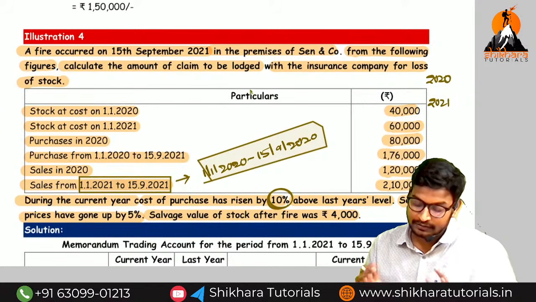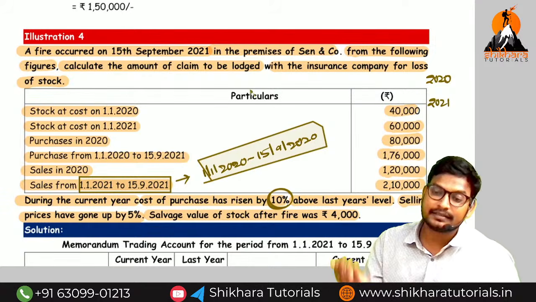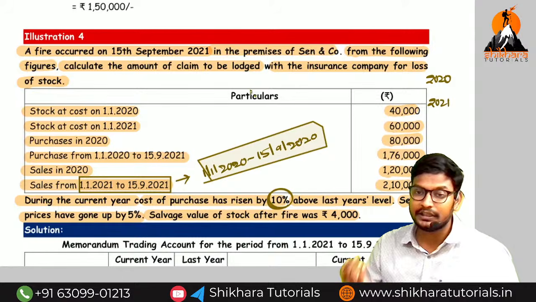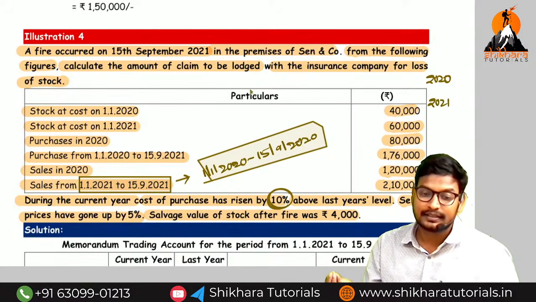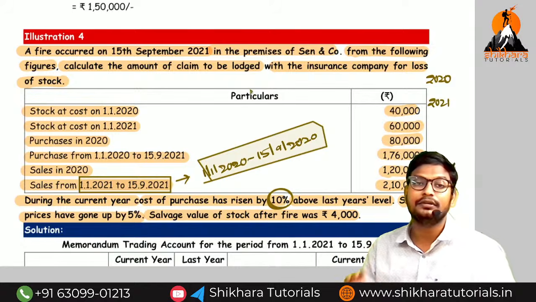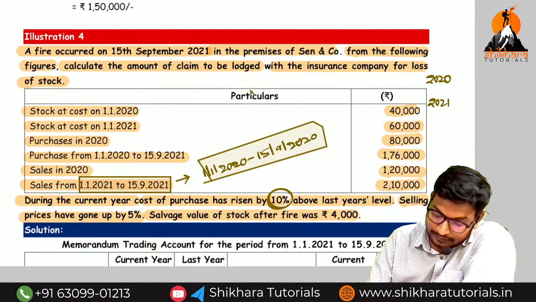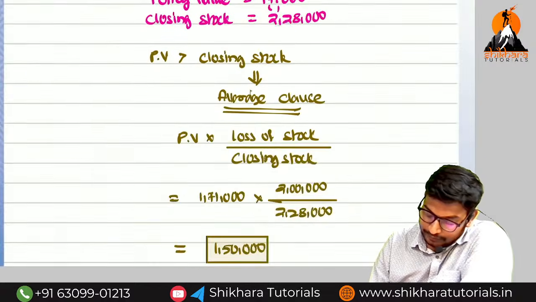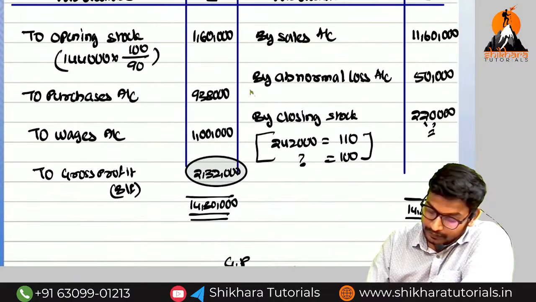Okay, guys. So here the most important point, ma: when compared to the previous year level, the purchases are going to increase by 10%, and the sales are going to increase by how much, amma? 5%. First of all, we need to consider those changes and then we need to apply the gross profit percentage. Okay? So start, amma. No problem. What is the question number, amma? Question number 4.